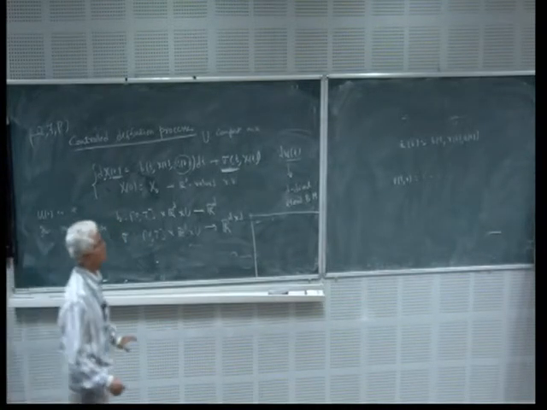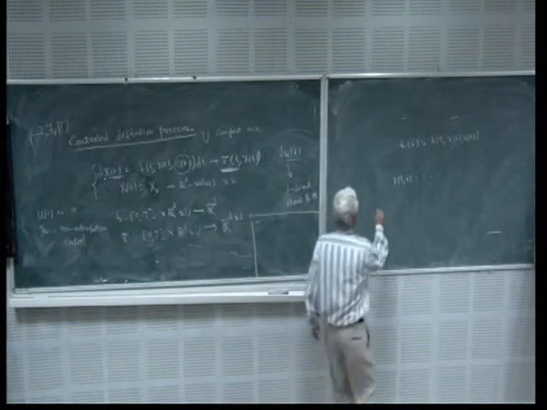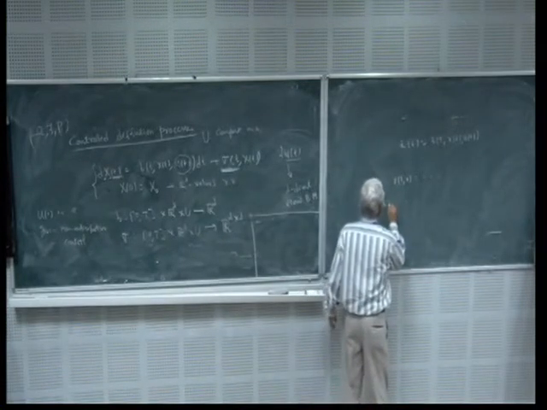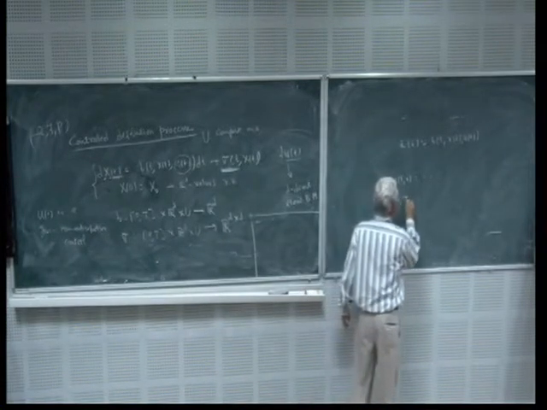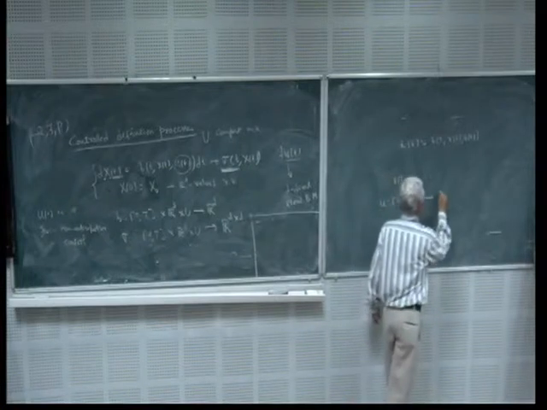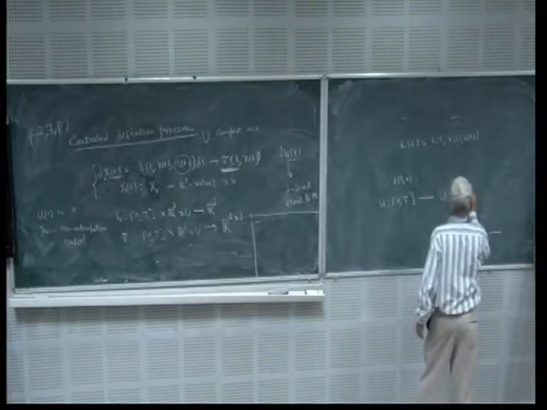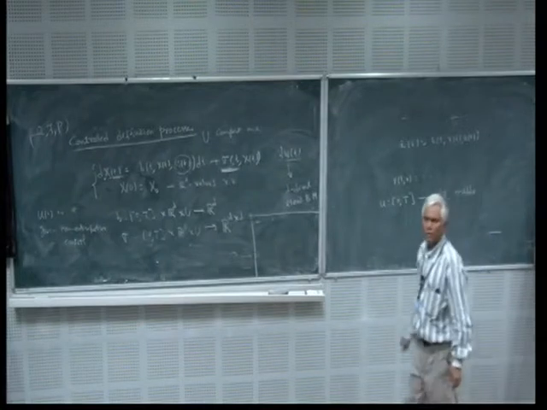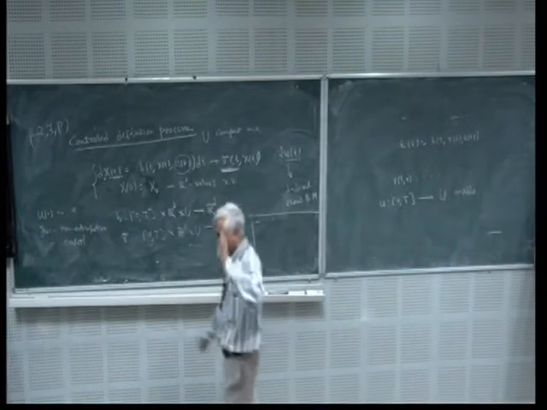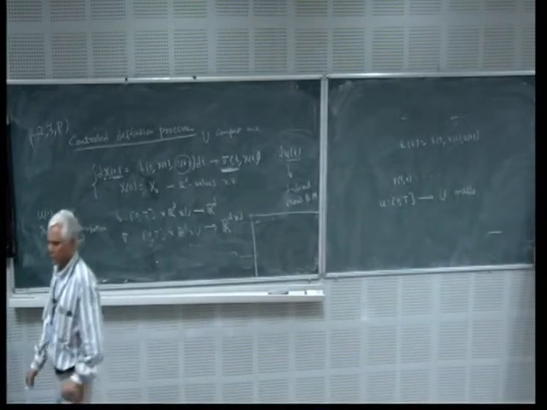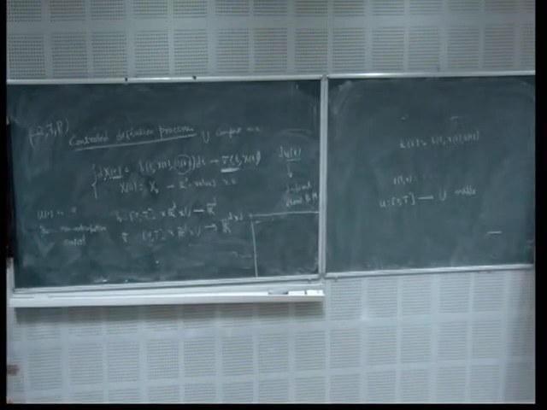What is the definition of optimal control? It is a measurable function from 0 to T. In most situations, an optimal control will not exist. In other words, existence of an optimal control will be more of an exception than a rule.